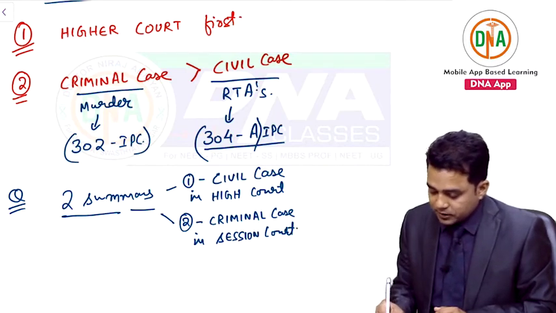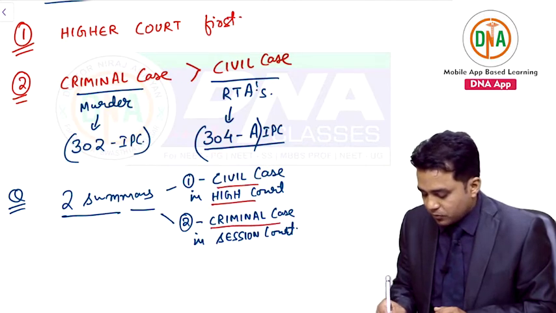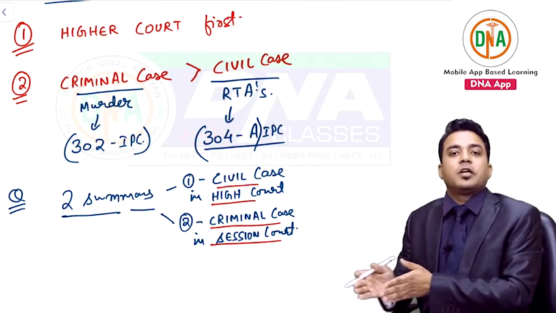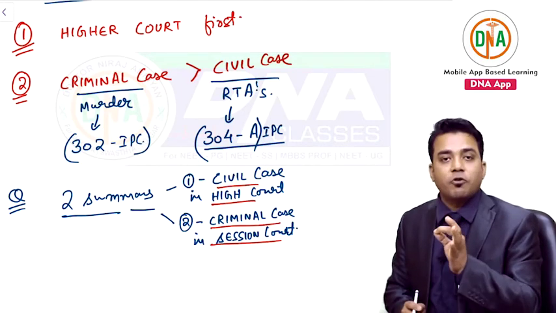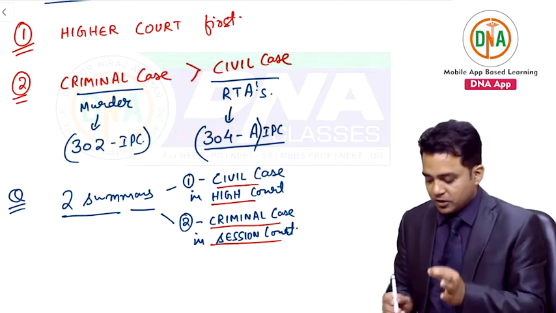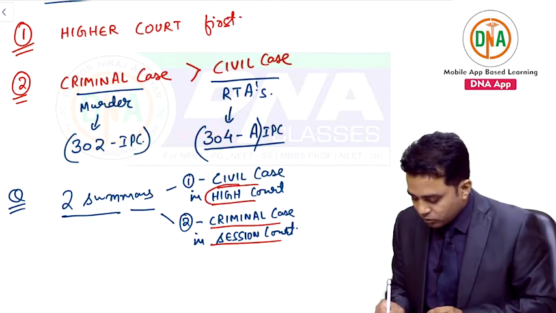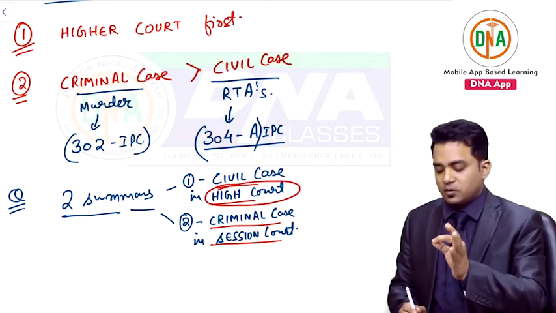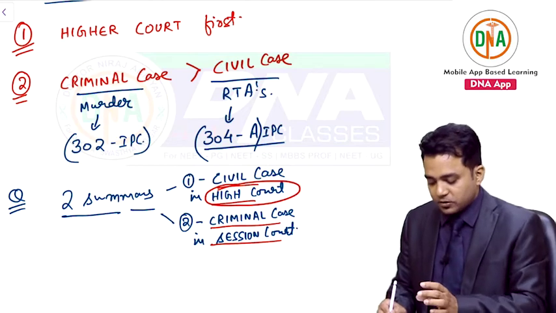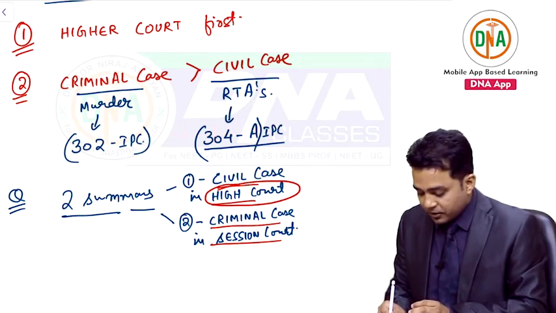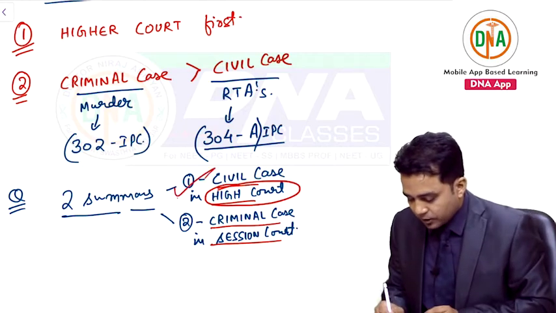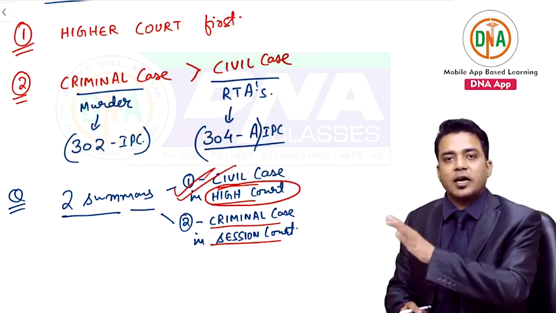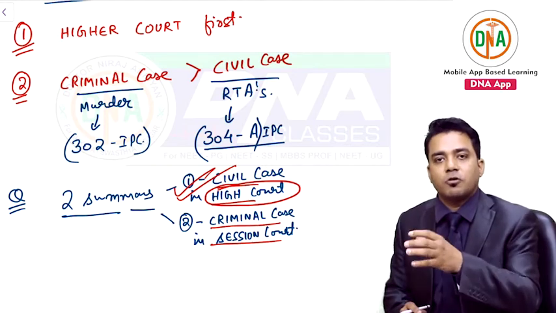If I am asked in the NEET exam which summon I will attend, my correct answer will be, first rule is to be followed first. I will look at the level of courts, high court. I will attend this summon for a civil case in high court, because first rule is to be followed first.